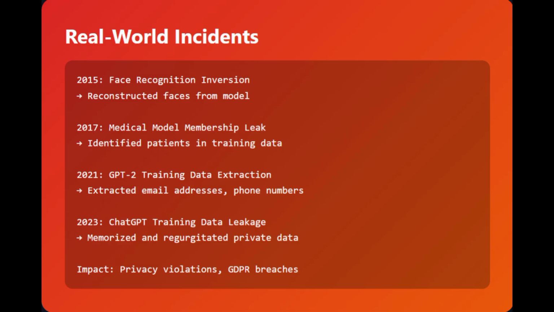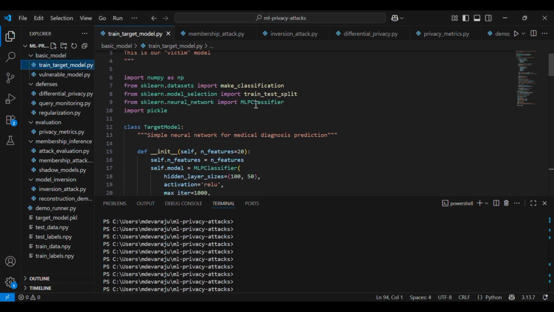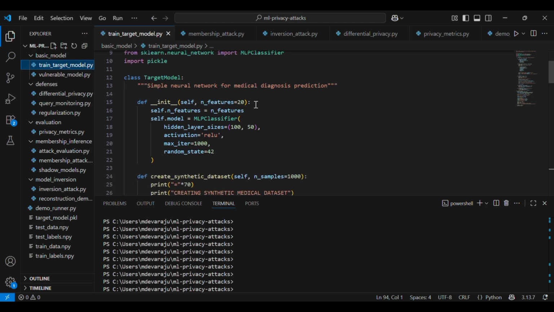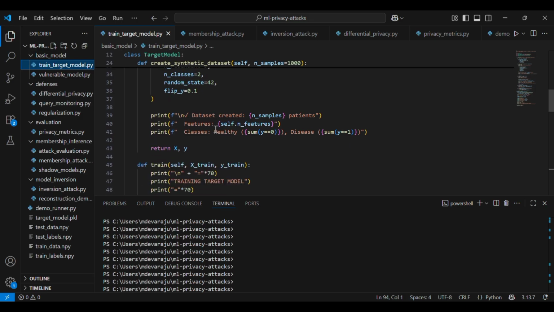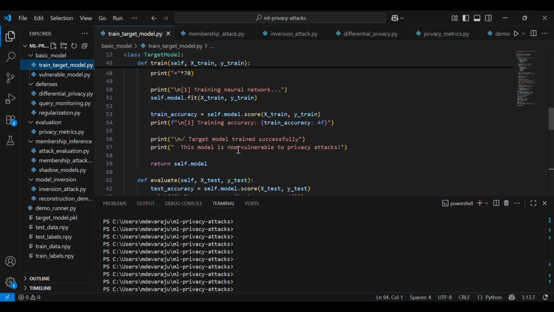Okay, enough theory. Let's actually perform these attacks practically. Let me walk you through the code. So, here's the code. For our demonstration, I have built a simple medical diagnosis classifier which predicts whether a patient has a disease based on symptoms, test results, and demographics. I'll train it on 1,000 synthetic patient records, then attack it.